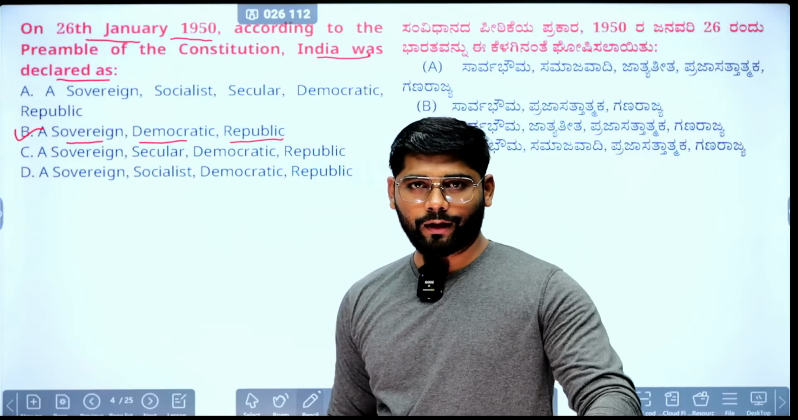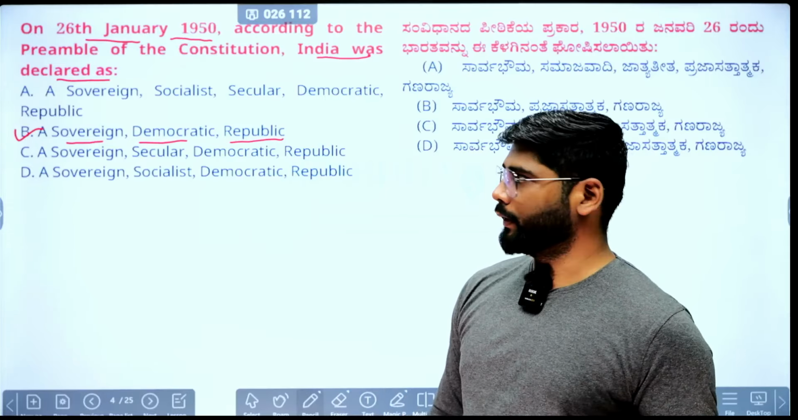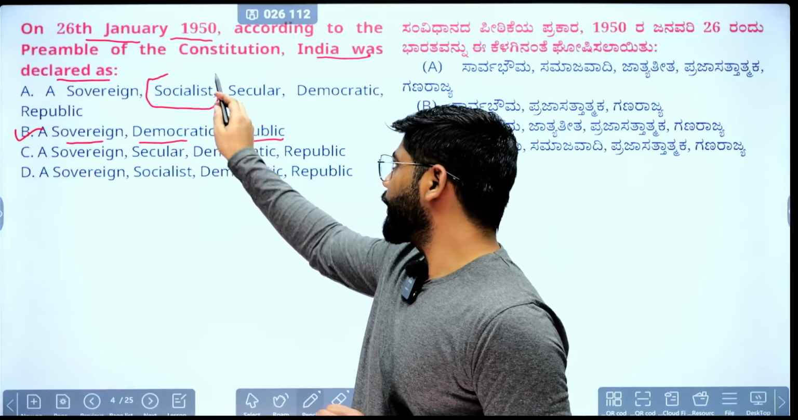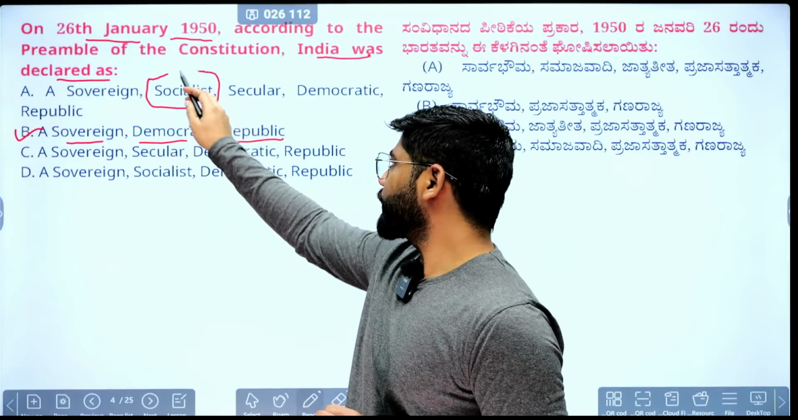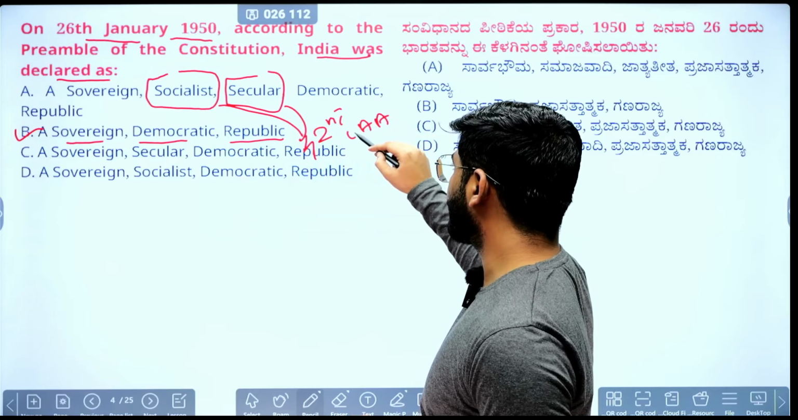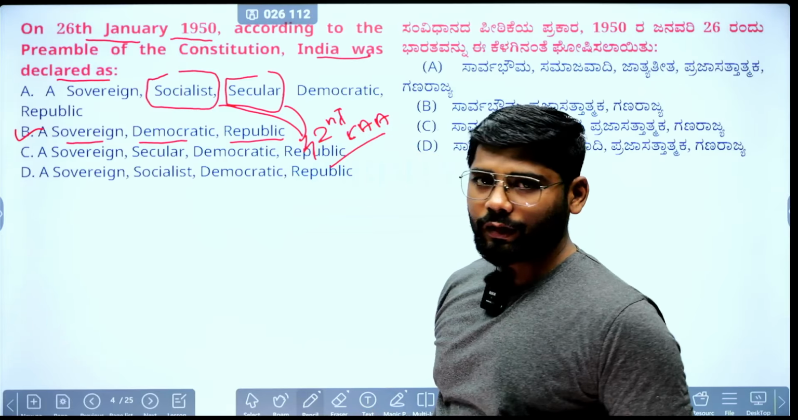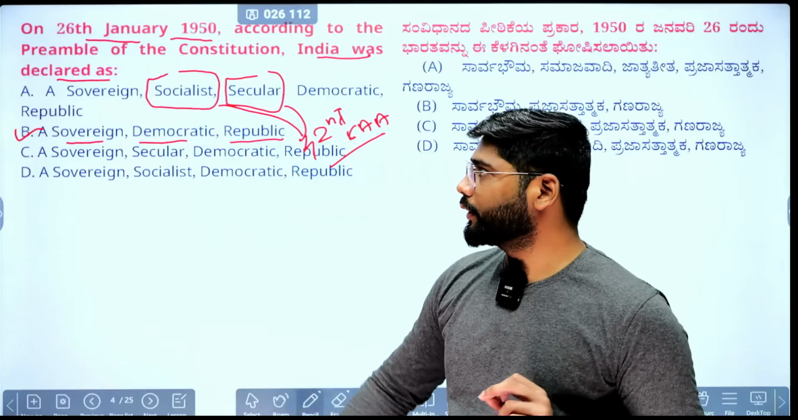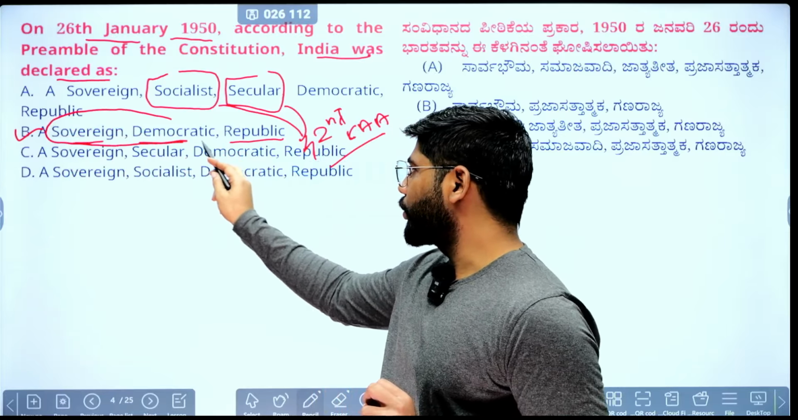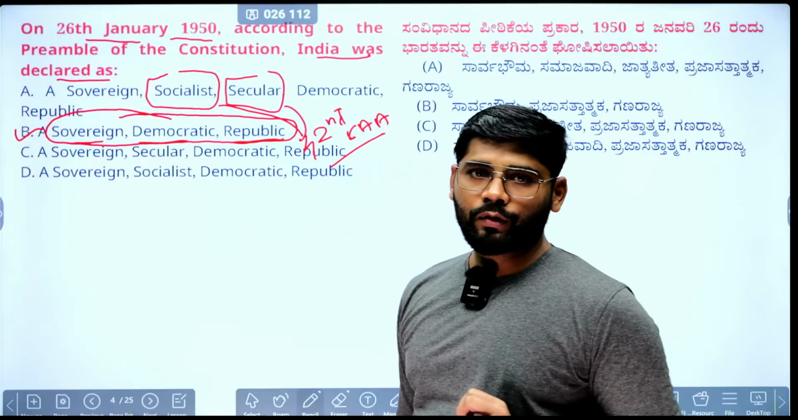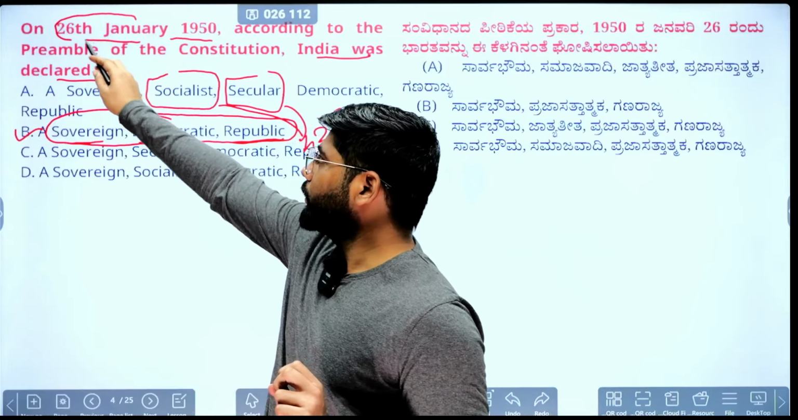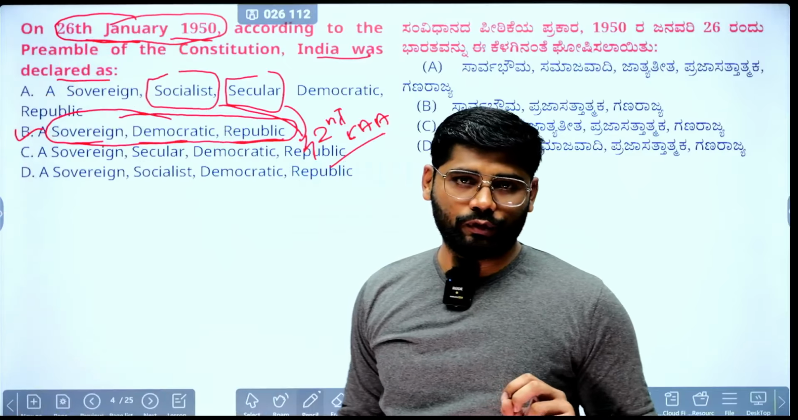Now the nature of the Indian state is sovereign, socialist, secular, democratic and republic. These two words, socialist and secular, were added in the 42nd constitutional amendment, and that time the nature of the Indian polity changed. But on the 26th January 1950, India was a sovereign democratic republic. This is one thing you need to remember, and for that you need to focus on the words or the language of the question. This is important.